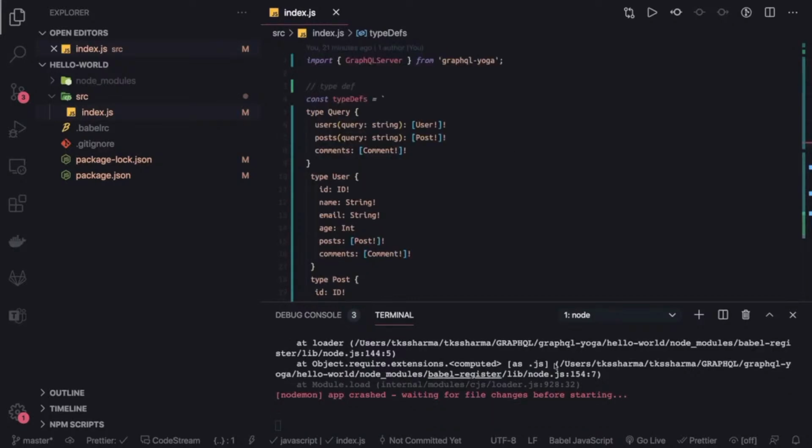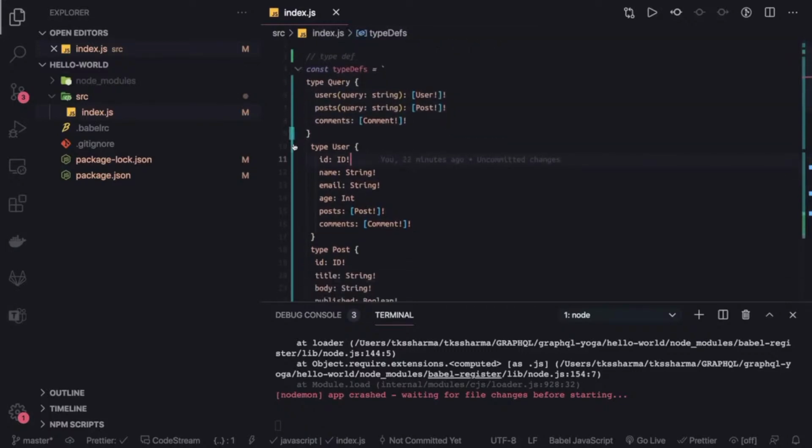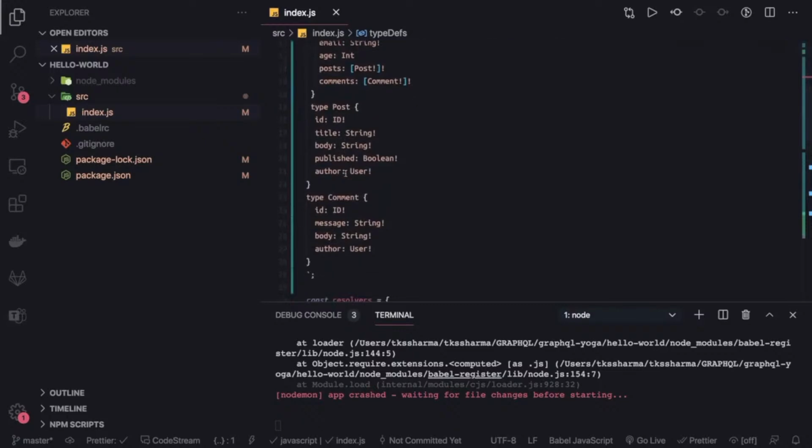Hi everyone and welcome back. Let's complete this example which we started in the previous video. So here we have these three queries: user, post and comments. Okay, and these are the type definitions for user, post and comments.